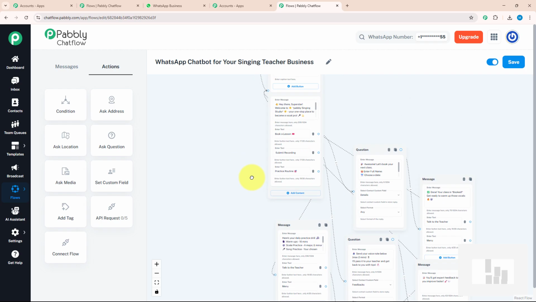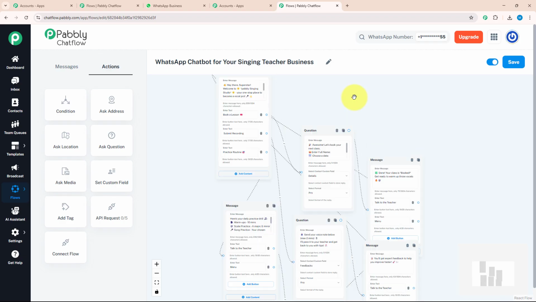So yes, as you can see, I have entered all the design information that would be needed to run a chatbot for a singing teacher business. After that, don't forget to activate your flow and save it. As you can see, I got a message that flow updated successfully. That means my flow is ready to run in real time.